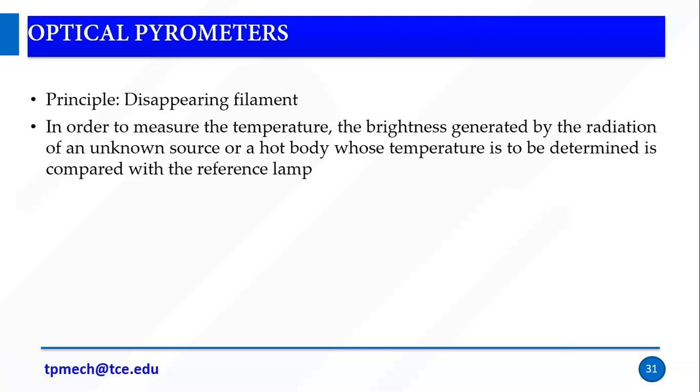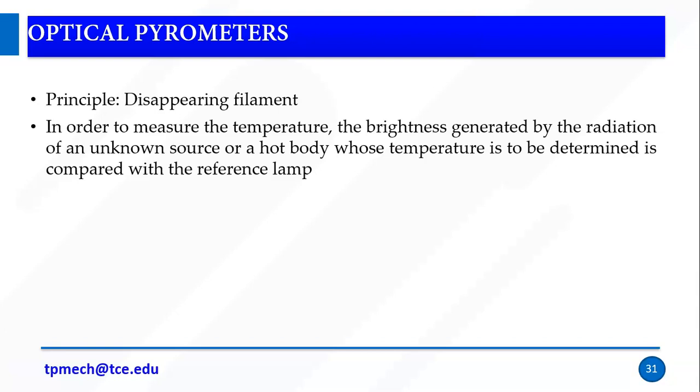So if it is a glass bulb and you switch on the power, what happens? If you look at the windings inside, they will glow. That glow is what we consider our light source. Right, so why does the glow come? The voltage given brings that about. So we are going to see the same working principle. The principle is disappearing filament.